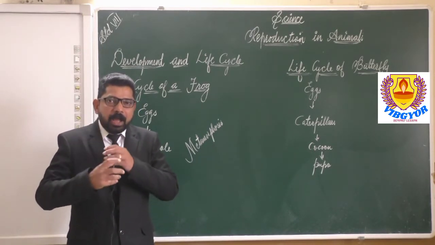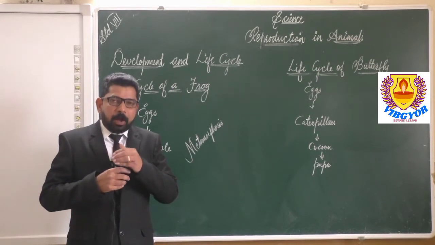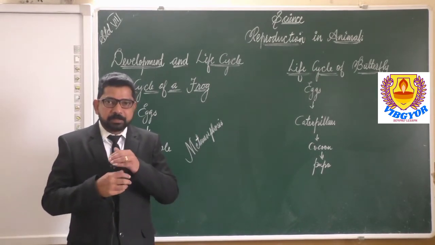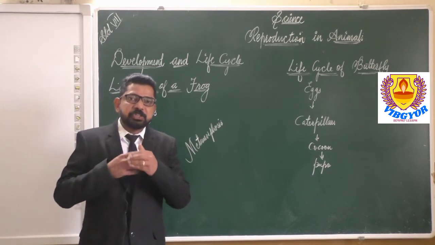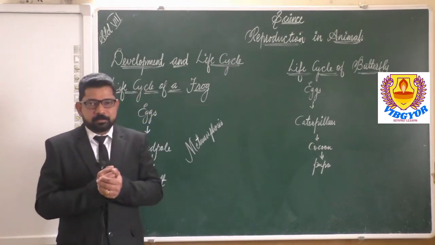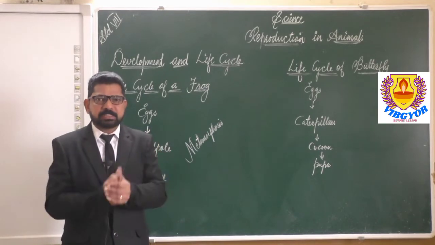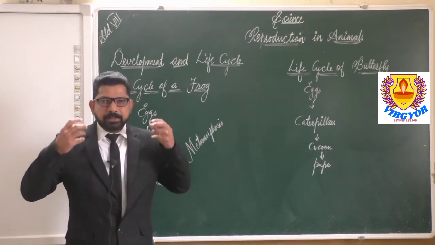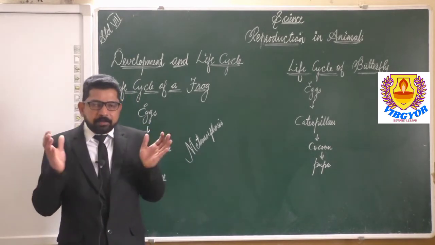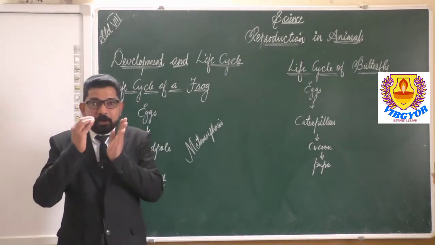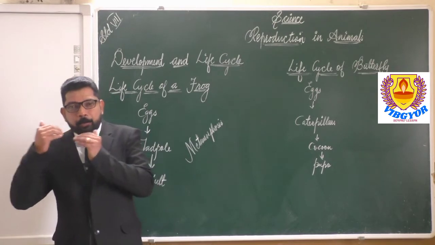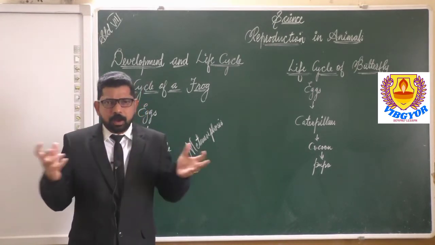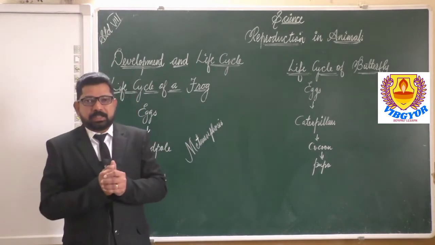So gradually, after many days, through a number of processes, what happens? They change into an adult frog. A number of changes will be there. They lose the swimming capacity, and they lose the tail. We know how the tadpole with the shape of a fish changes into a frog. A large number of noticeable changes are there.